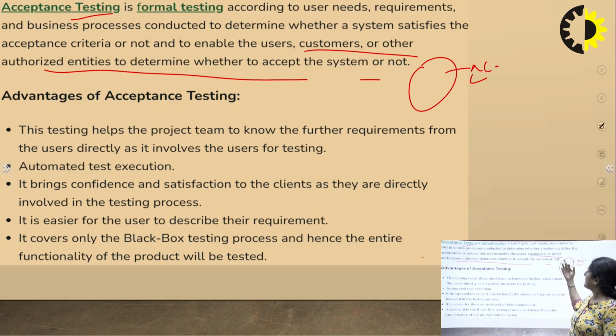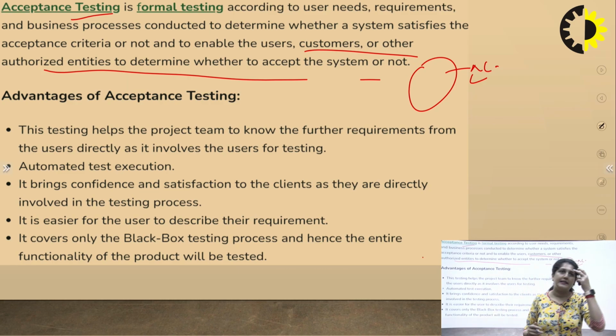According to it, we decide whether the product is built as required, whether to give the okay to deliver it to the customers, or whether we have to hold it for some rectification. So that is acceptance testing, either to accept or to reject.